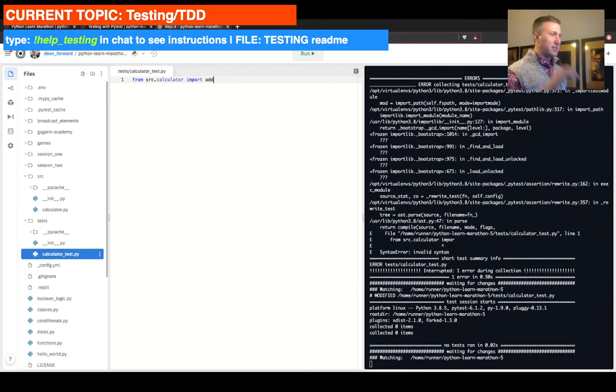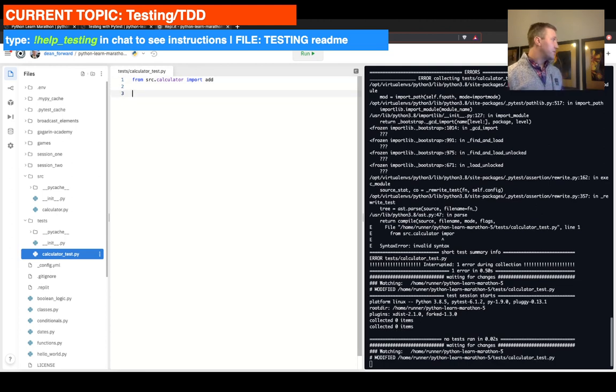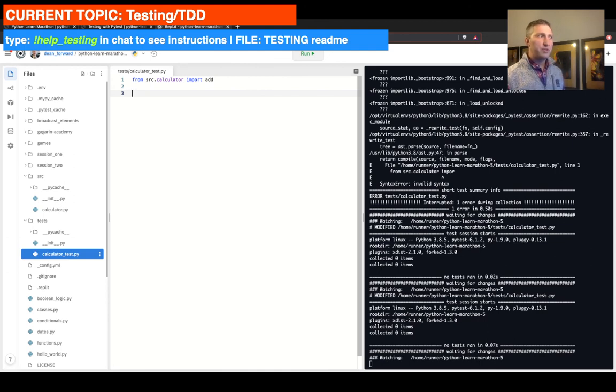This thing is throwing errors because I don't know how to type and it constantly saves, but it's cool. All right, so we imported add, which is our brand new function that we just added on the other side. The next thing we're going to do is write our first test. The way we write tests in Pytest, in a Python file that will be run by Pytest, is we define a function that has to start with test underscore. That is the second convention in Pytest: a function has to start with test underscore in order to be included in the test suite and actually be run.